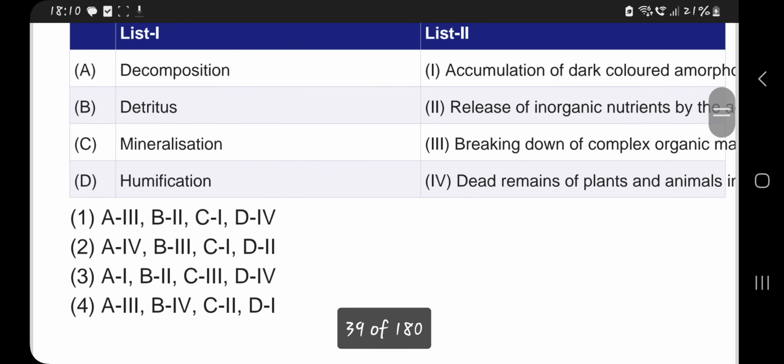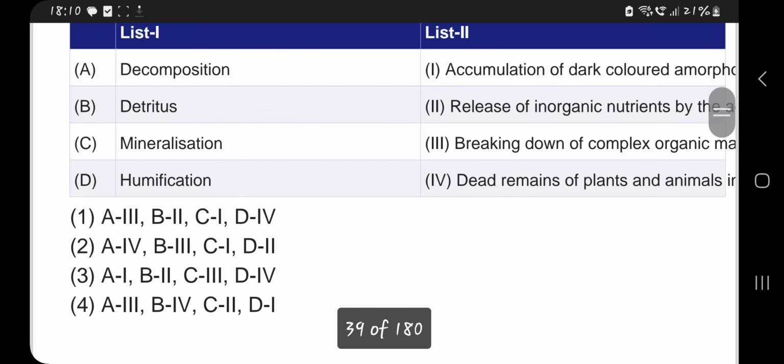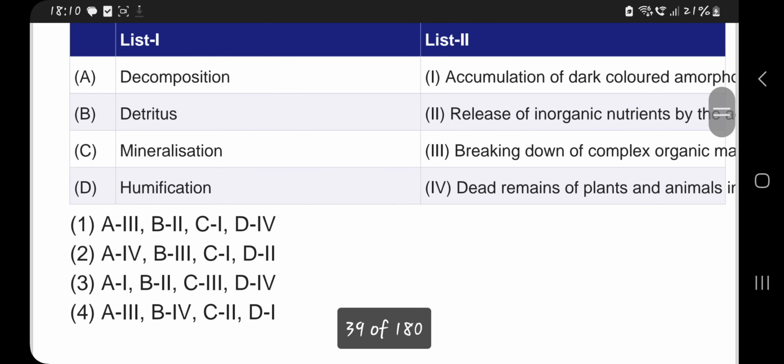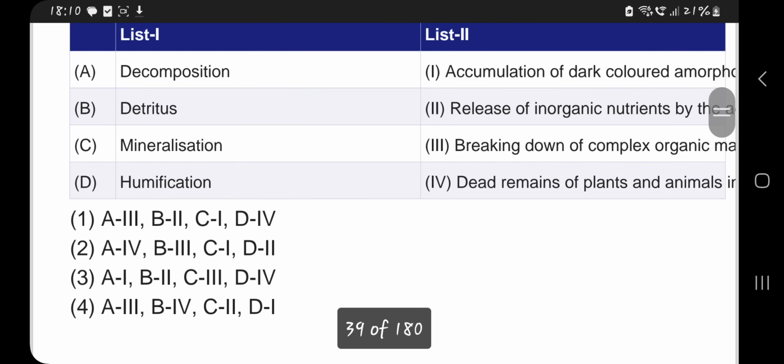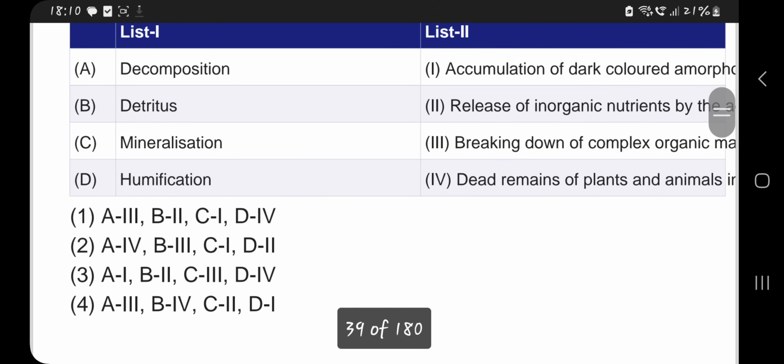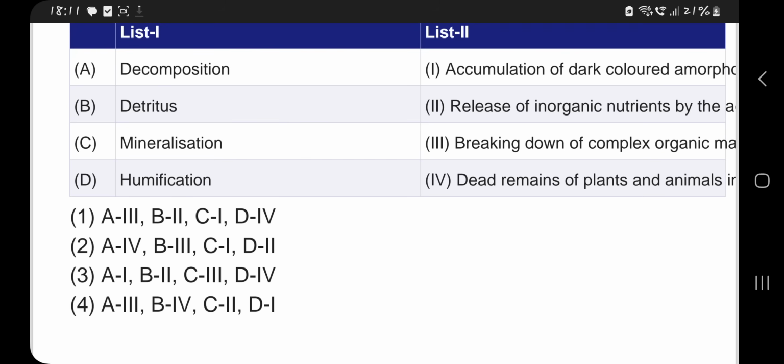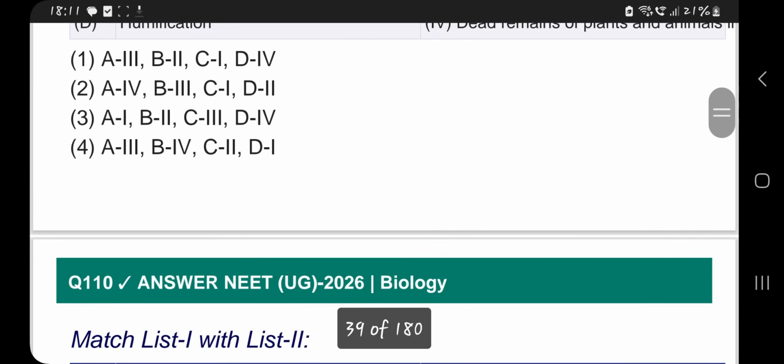Then humification is the accumulation of dark colored amorphous substance. So A3, B4, C2, and D1. So the fourth option is correct.